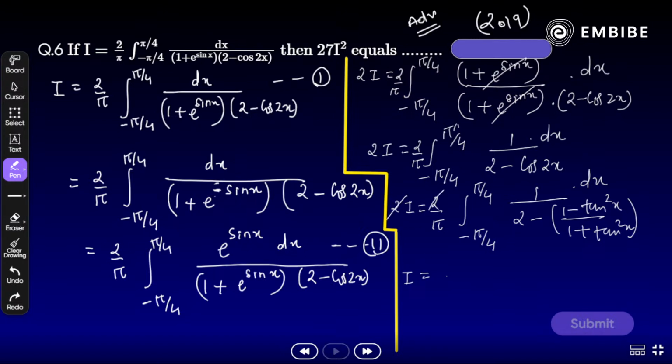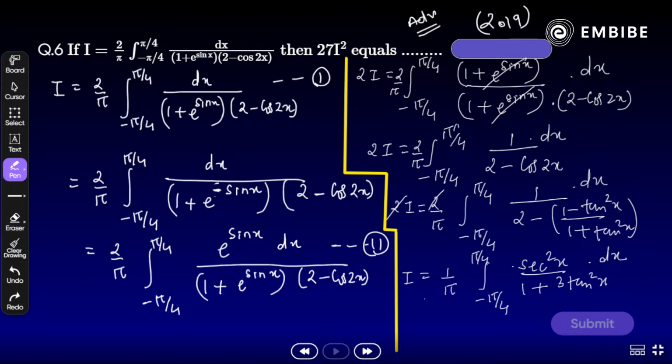We have I is equal to what? 1 by pi, or that should be what? Integral from minus pi by 4 to plus pi by 4. At the numerator it will become sec square x, divided by 1 plus 3 tan square x dx here.